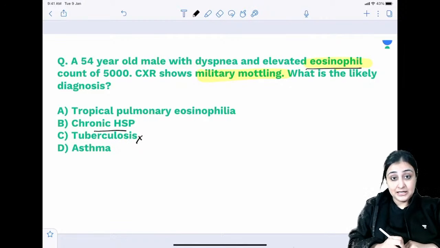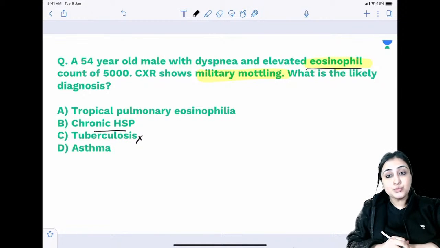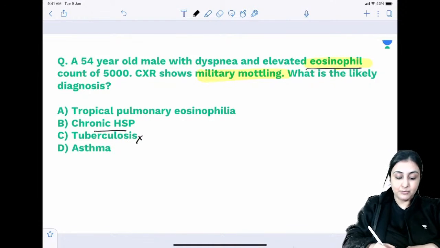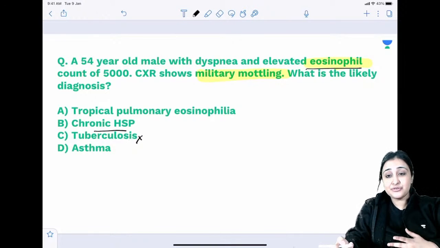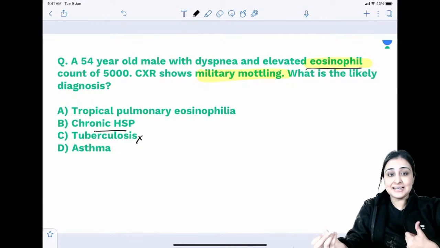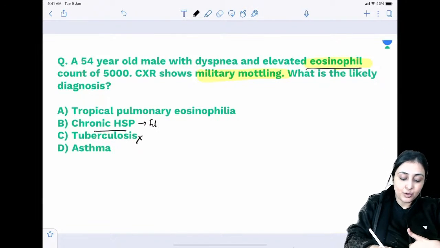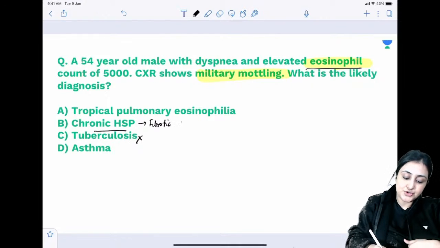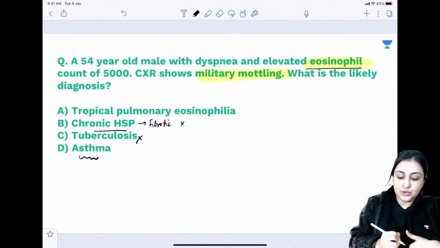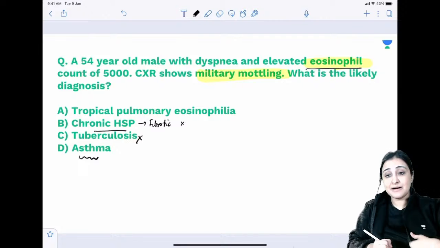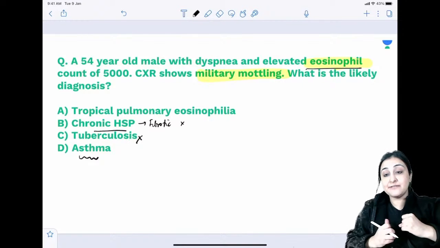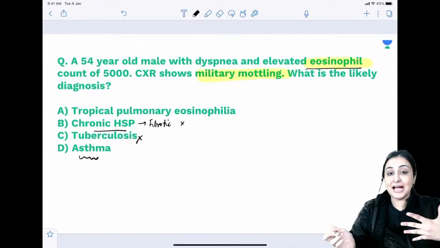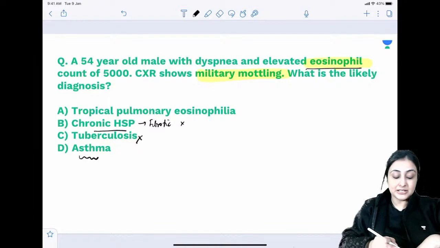Will chronic HSP? Chronic hypersensitivity pneumonitis will not show you miliary mottling. It may have eosinophil count which is raised, which is also very unlikely, but it will have a fibrotic sort of a picture. So this also I can rule out. Asthma will not show me miliary mottling. Asthma will have an airway component. So there will be air trapping. There will be hyperinflation. No pulmonary opacity.